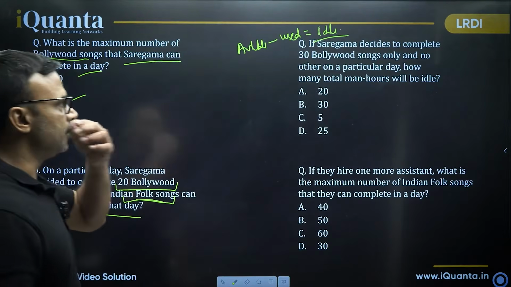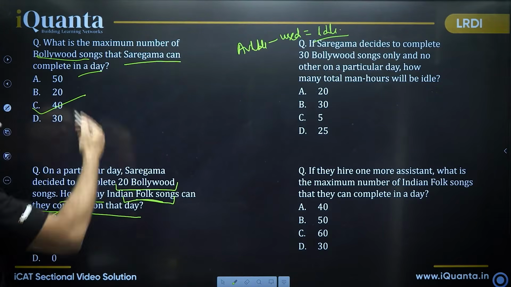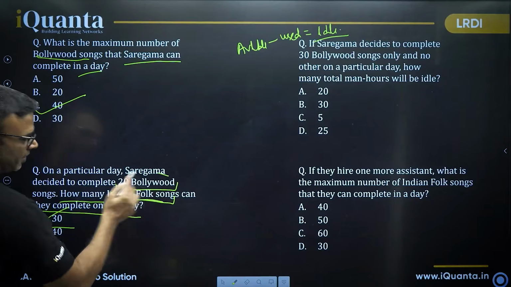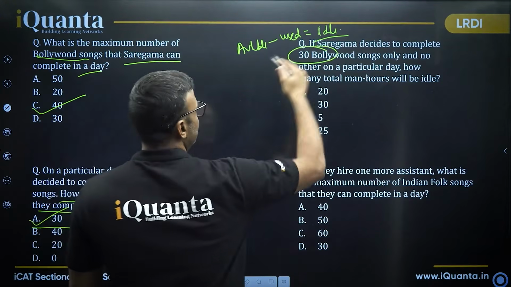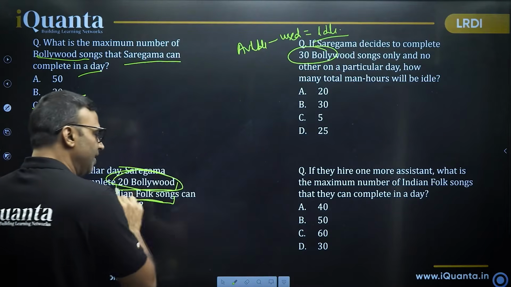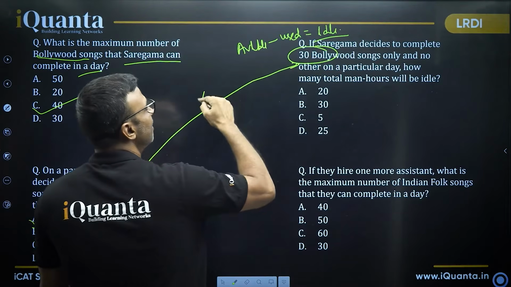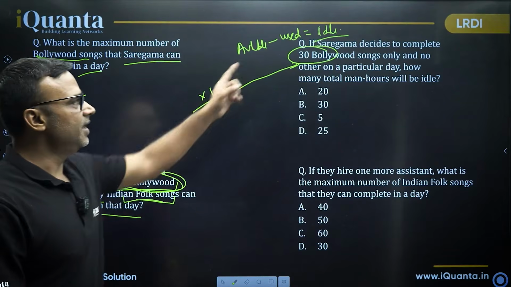Fantastic. Very good. Now we are talking, such a beautiful situation. You can keep using the previous data. Here we have done it for 20. If I want to do it for 30 songs, that means, this was 20 Bollywood, right? 30 Bollywood. So whatever values were here, you just multiply by 1.5. Okay? From 20 to 30.